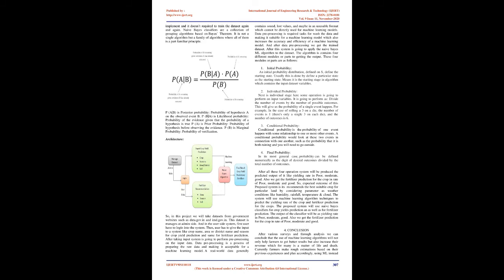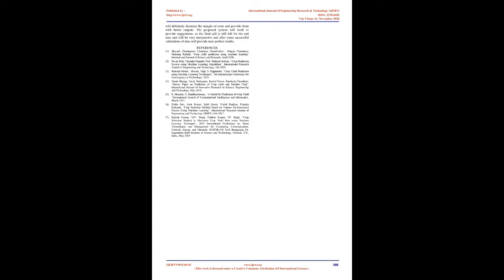Naive Bayes classifiers are a collection of classification algorithms based on Bayes' theorem. It is not a single algorithm but a family of algorithms, all of which share a common principle. P(A|B) is the posterior probability, the probability of hypothesis A on the observed event B. P(B|A) is the likelihood probability, the probability of the evidence given that the hypothesis is true. P(A) is the prior probability, the probability of the hypothesis before observing the evidence. P(B) is the marginal probability, the probability of the evidence.